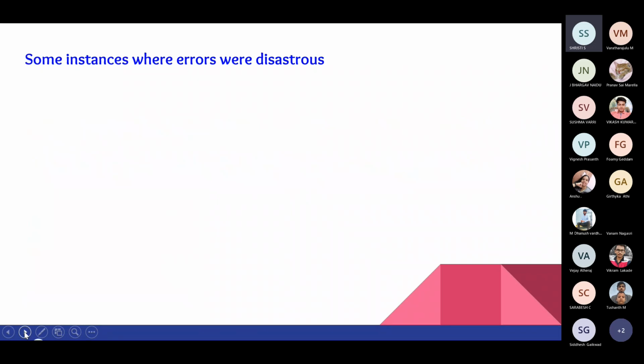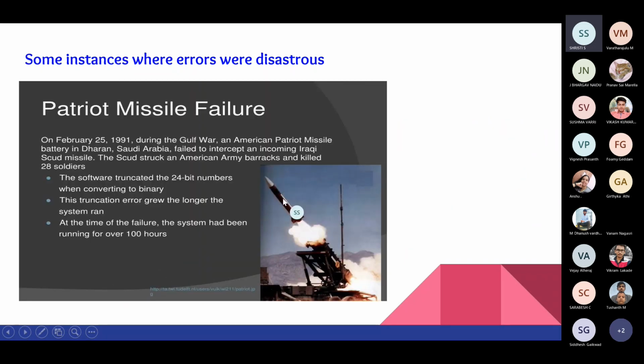So I'll give an example of where the errors were disastrous. This is the Patriot missile failure. It happened during the Gulf War in 1991. The software truncated the 24-bit number, that is, it stopped the expansion of a series after 24 bits. When this error is multiplied by a large number, it leads to a significant error, and this led to the missile missing the target by 4 seconds, and this caused the death of more than 100 people there. So as you can see, when small errors are multiplied by a large number, it becomes very significant.